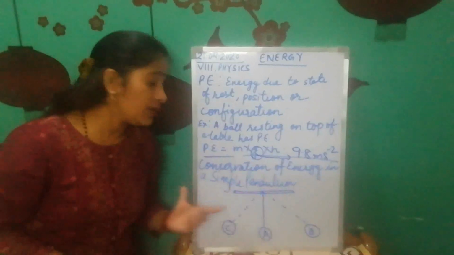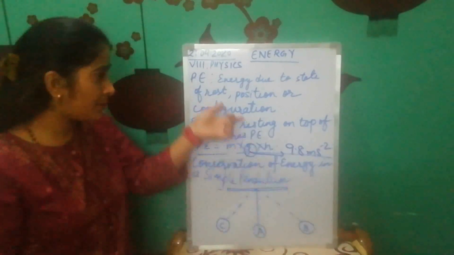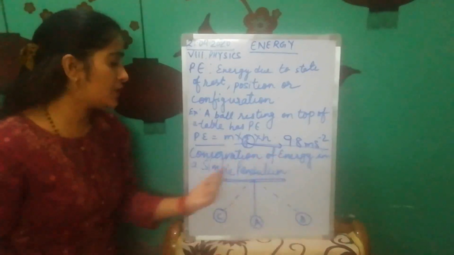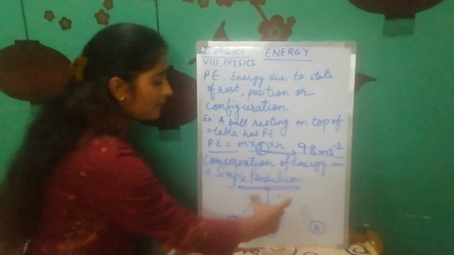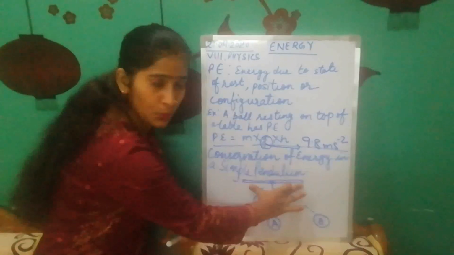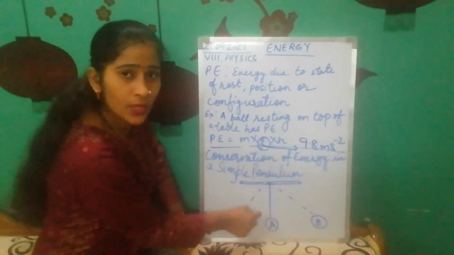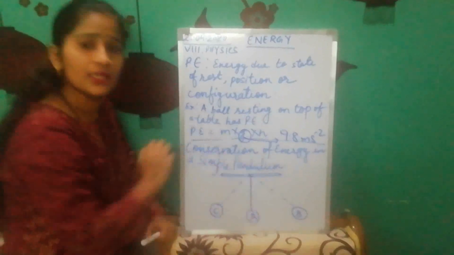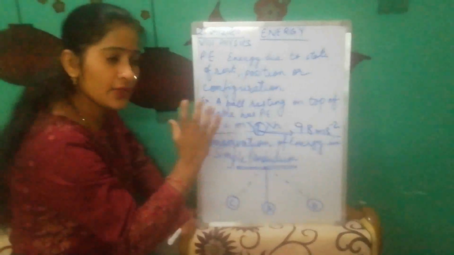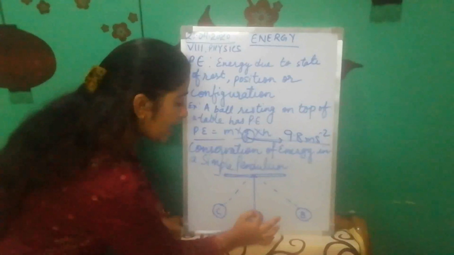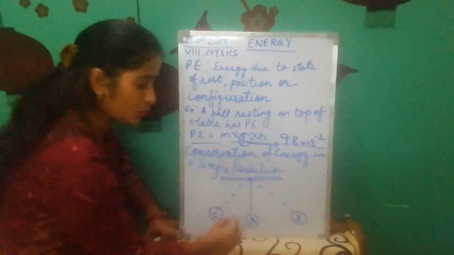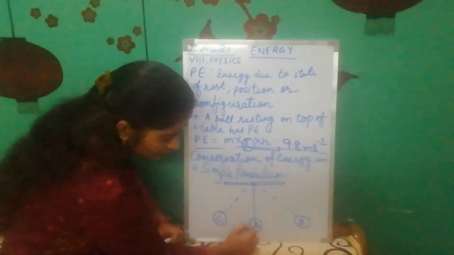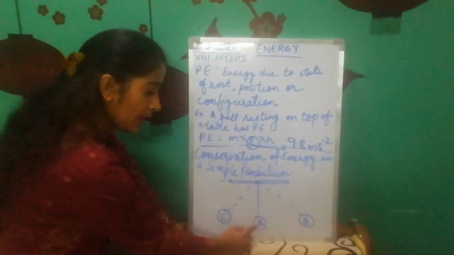Now I will explain this conservation of energy, taking reference of kinetic energy and potential energy, using a simple pendulum. What is a simple pendulum, class? A simple pendulum is a setup having a rigid support, on which there is an inextensible thread, and there is a ball hanging from this thread. Originally, in the first case, the ball is hanging at the center of this rigid support. This is called the original position or the reference position. At this position I have given the name A. This is the first case.